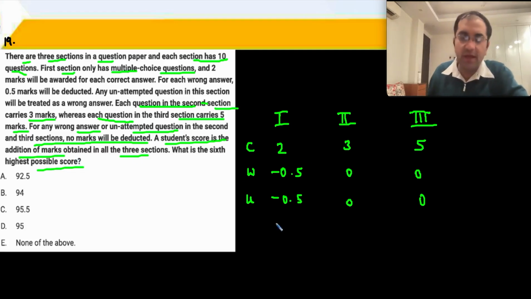So I have to work out the deductions, and if I get all questions correct and then wrong, whatever, unattempted, let's write down the marks. We have the marks for correct questions, wrong questions and unattempted questions.